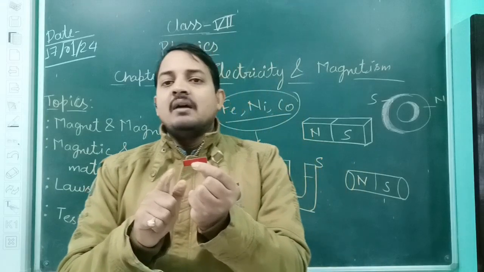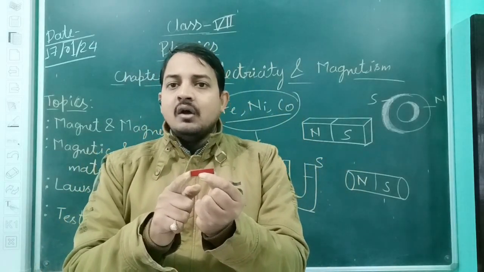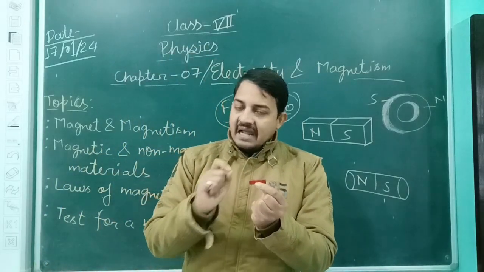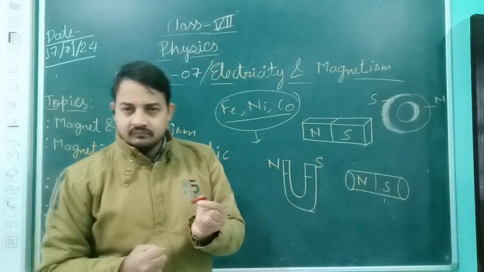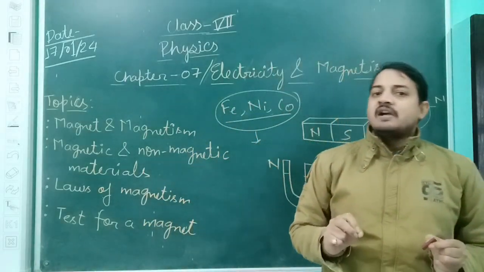Because the strength of the magnet is maximum at their poles, and the two ends of the magnet where the strength is maximum are known as magnetic poles. Every magnet has two magnetic poles, North Pole and South Pole. Okay, so what is North Pole, what is South Pole? It is clear to everyone. What is North Pole and South Pole?